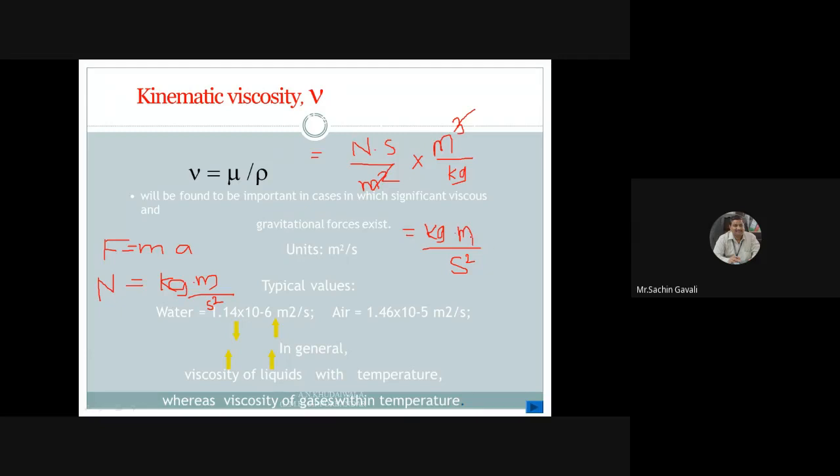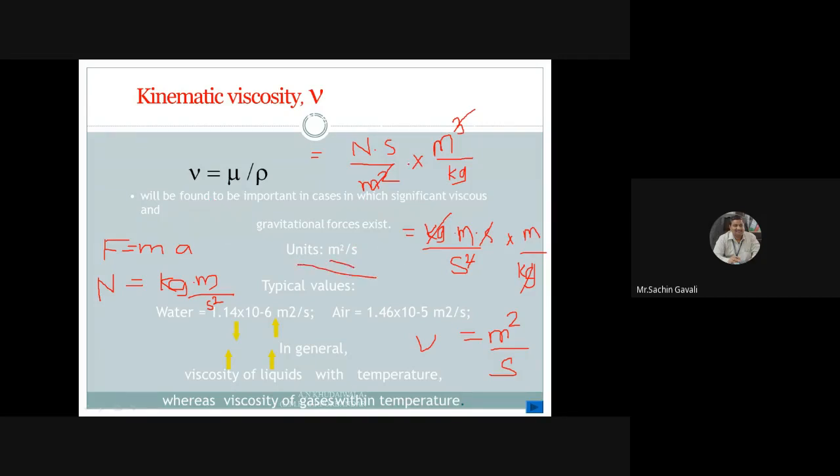Into the remaining 1 meter and kg, this kg gets cancelled, one second is cancelled, and the unit of kinematic viscosity comes out as meter square per second.